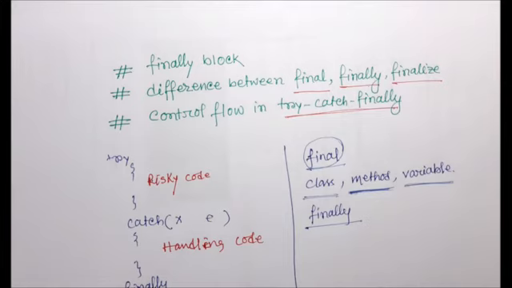Later I will discuss the difference between finally and finalize. What the finally block and clean up code mean, I will come to within a minute.